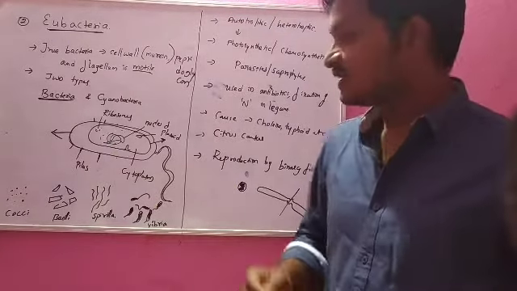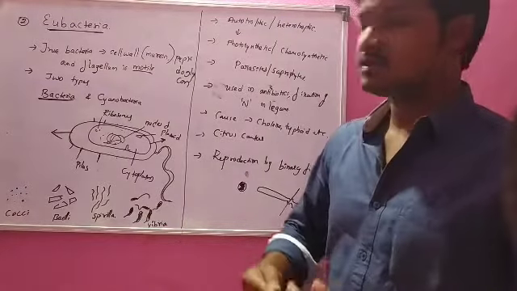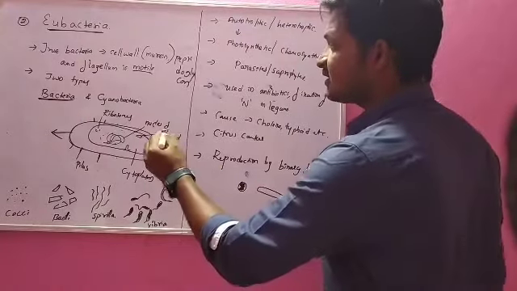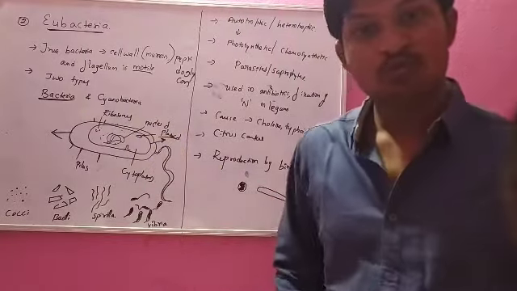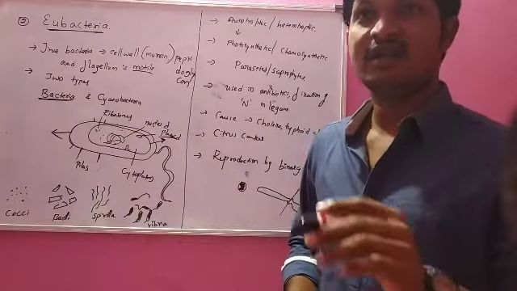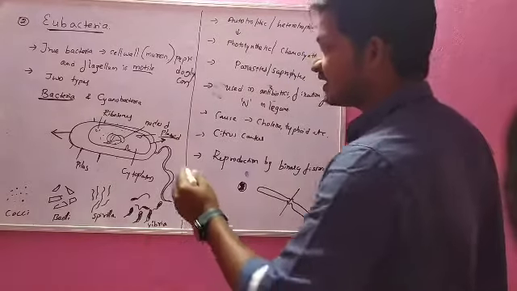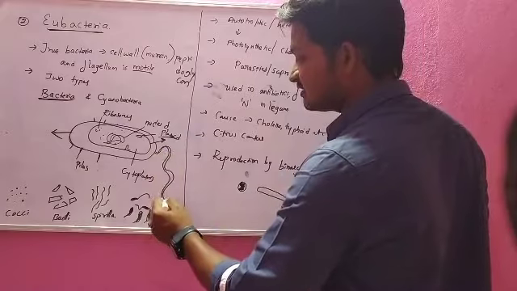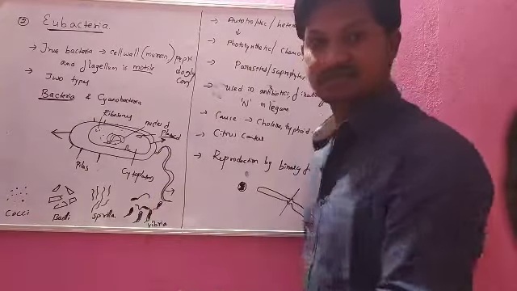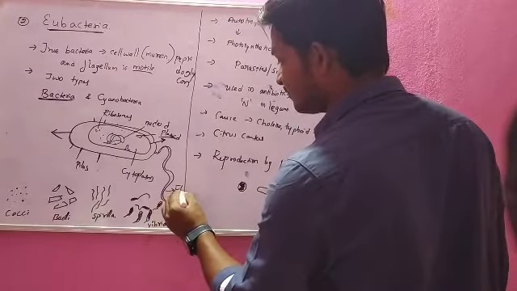In that, everything like ribosomes, cell organelles, DNA, and plasmids are present. Plasmids are double chromosomal structures, and they replicate themselves. It also contains the flagellum, this hair-like structure. This flagellum helps the bacteria for movement purposes. I already told you, very important.